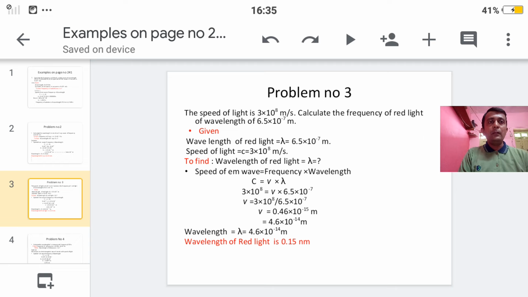Number 3. The speed of light is 3 into 10 raised to 8 meter per second. Calculate the frequency of red light of wavelength 6.5 into 10 to the power minus 7 meter. Students, again the same example. Here they have given speed of light, that is 3 into 10 raised to 8. One more thing, that is wavelength. Then wavelength of red light, it is 6.5 into 10 to the power minus 7.